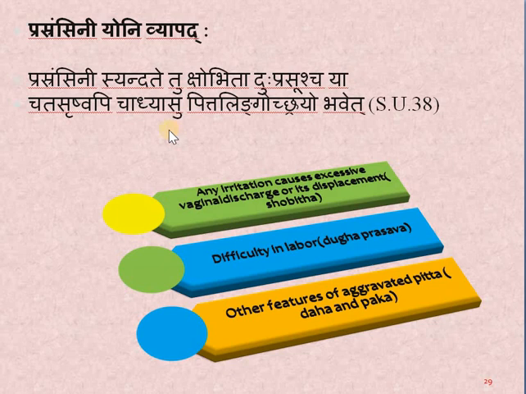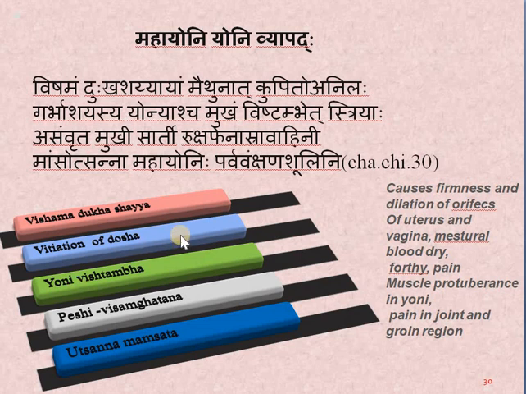It is saying, in the complication of chronic continuous excessive discharge, Prasansni Seyantate Tu Shopita, means continuous excessive discharge will cause the displacement of the uterus, and Dukha Prasasha means difficulty in labor. With this we can correlate it with 2nd degree uterus prolapse. Then next is the Acharya Charak shloka.